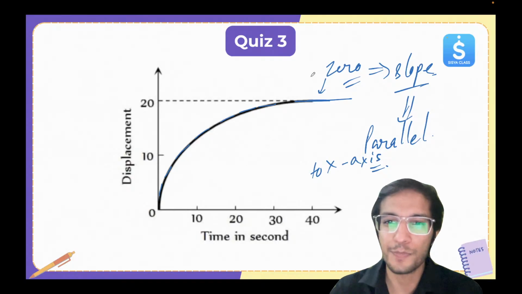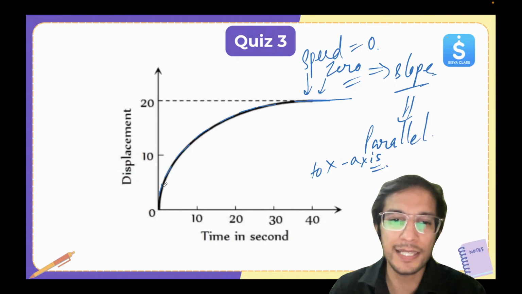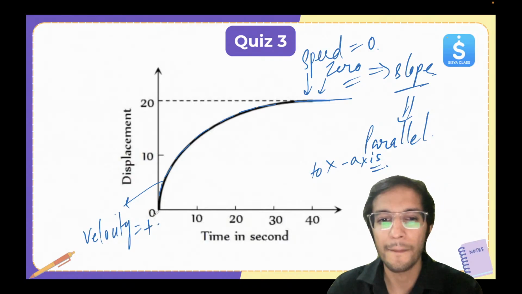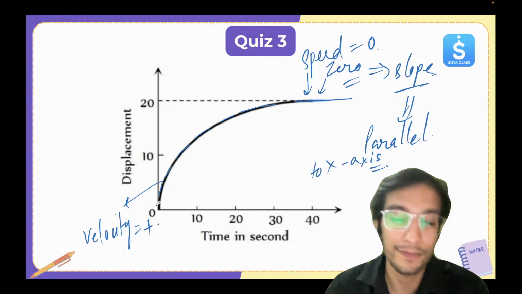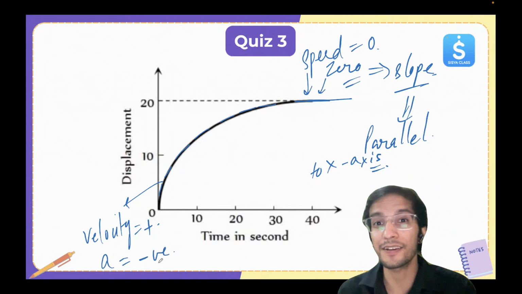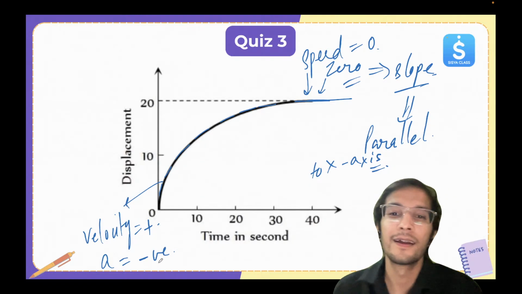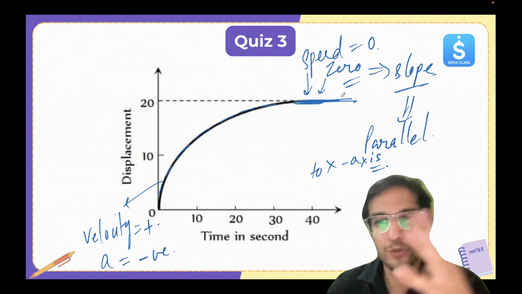So here the velocity is becoming 0. And here you can see the velocity is positive, but it's decreasing. So that means acceleration is negative. And ultimately, the velocity is becoming 0 and acceleration is also stopping.